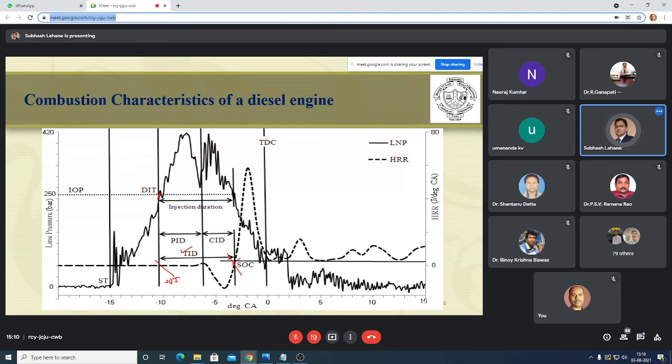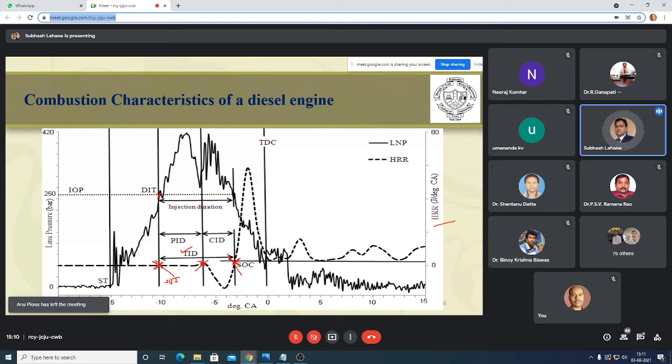We have seen this injection pressure line. Now we'll concentrate on the dotted line. The dotted line is the heat release rate versus crank angle. It is 0 up to this point, and this is the start of injection point. After this point it goes negative, and comes again to positive. This positive point is known as start of combustion, where the heat release starts.